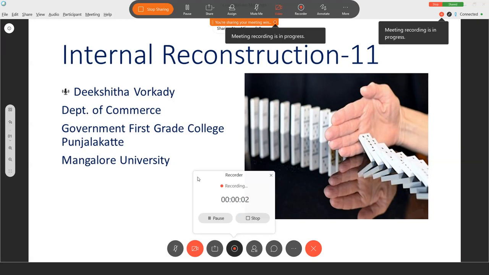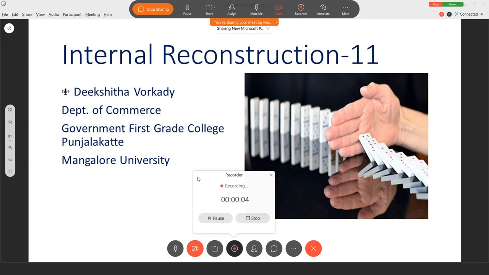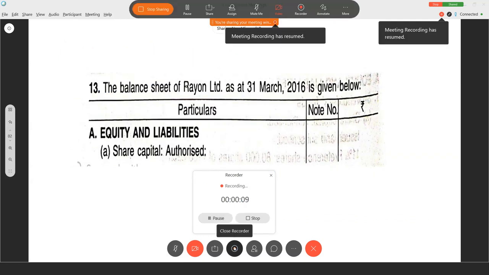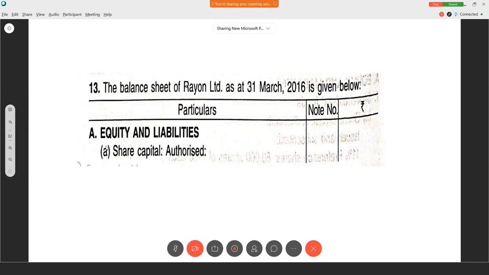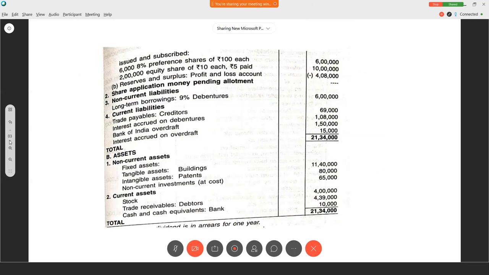Good morning, students. Let us work out one of the advanced problems in internal reconstruction. The balance sheet of Rayan Limited is given. The liabilities, share capital. Look at here, 6,000 preference shares of rupees 100 each, 6 lakh. Then 2 lakh equity shares of rupees 10 each, 5 paid up, 10 lakh.